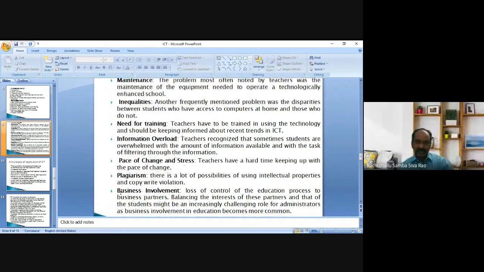Next one is business involvement. Loss of control of the education process to business partners. Balancing the interests of these partners and that of the students might be an increasingly challenging role for administrators as business involvement in education becomes more common. So, while integrating technology, it may lead to business involvement. So, these are the issues in using ICT.